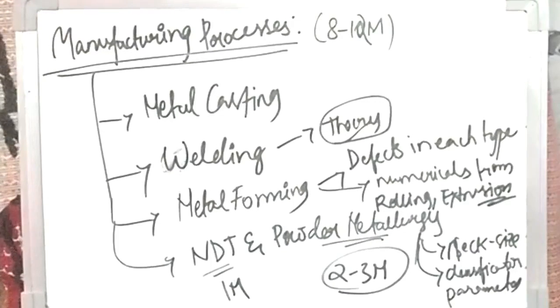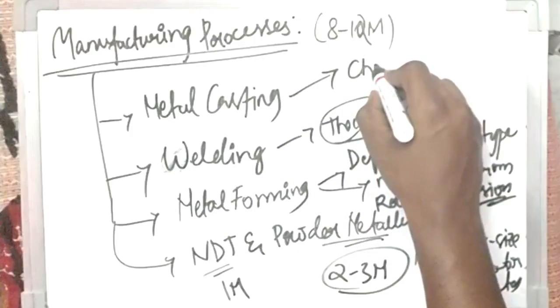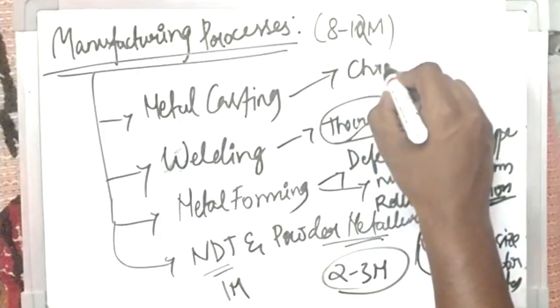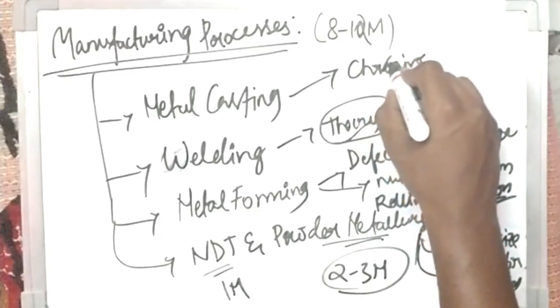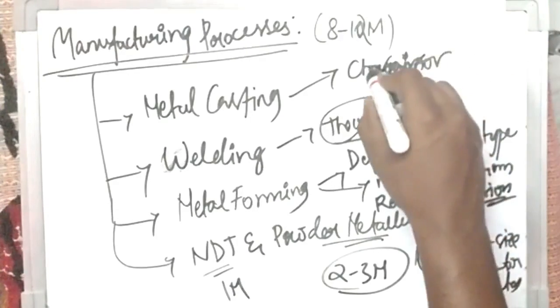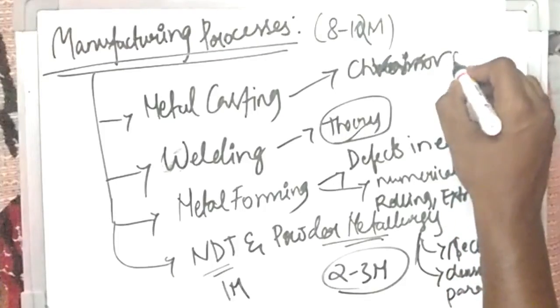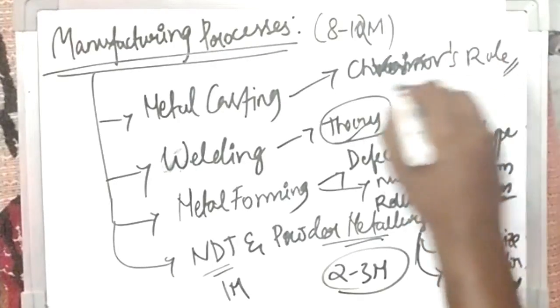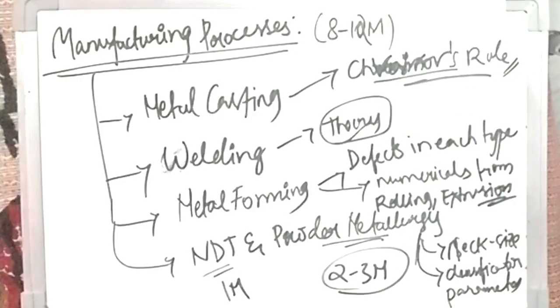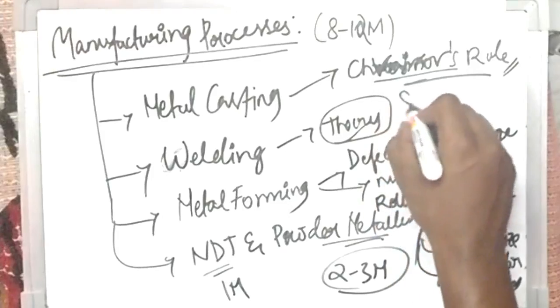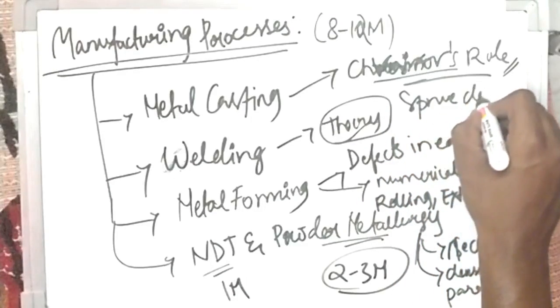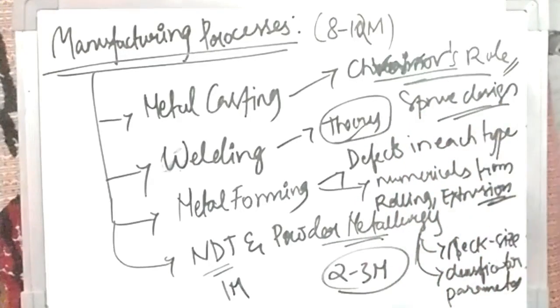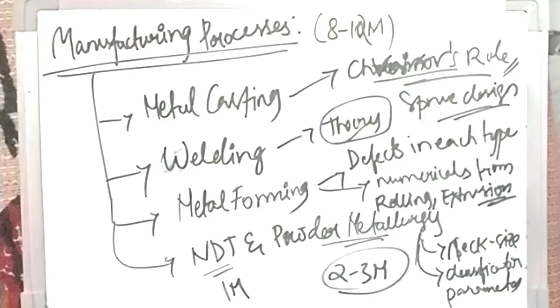And here coming to metal casting, this is again one of the important parts. Chvorinov's rule is very important to calculate the time of solidification. So that is one of the important parts. And also you have to know the basic sprue design, numericals also from this. Okay, so this is about manufacturing processes.